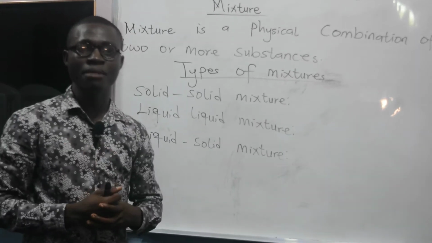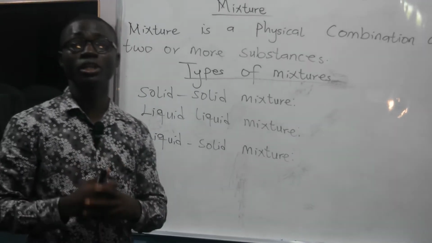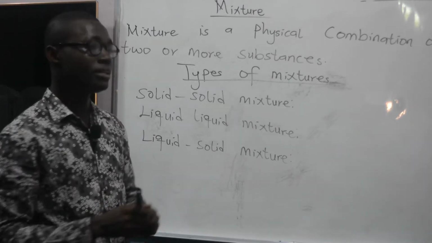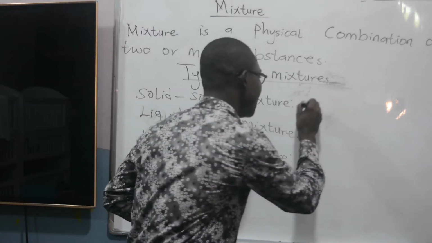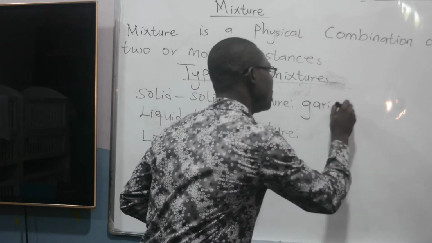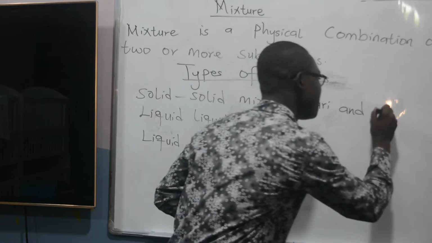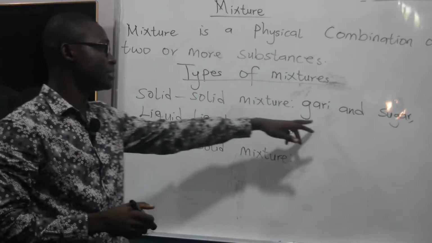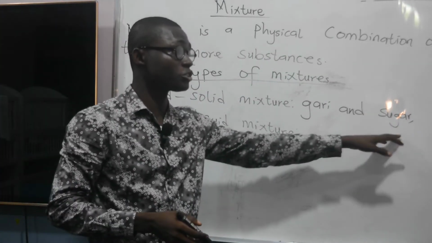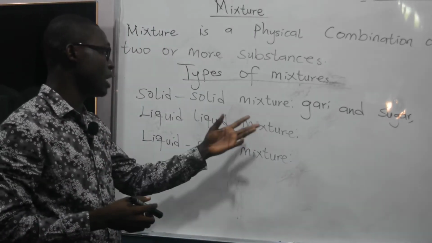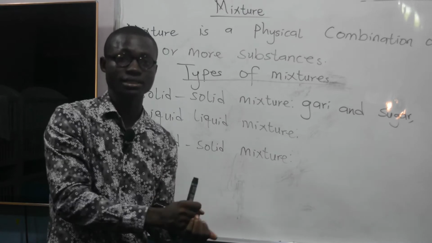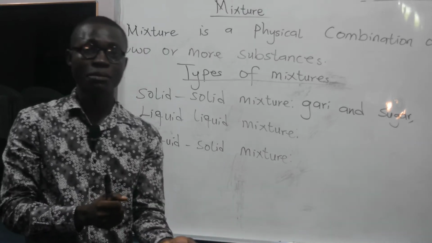So what are some of the examples of the solid mixture? We can talk about Gary and sugar. So we have here Gary and sugar. So Gary is solid, sugar too is solid. Because the reason why we are saying it is solid, because you can put it in your hands and then you also touch them too.